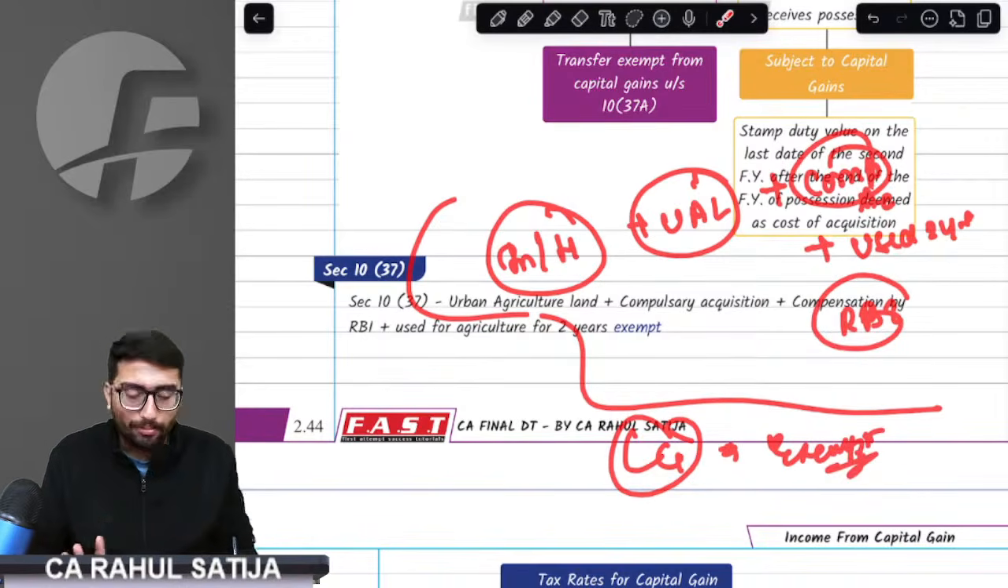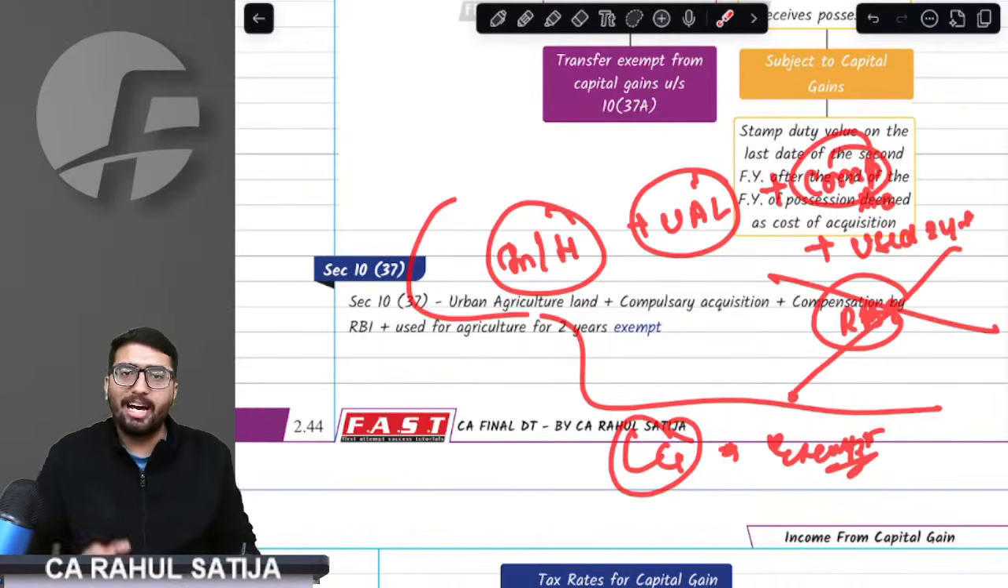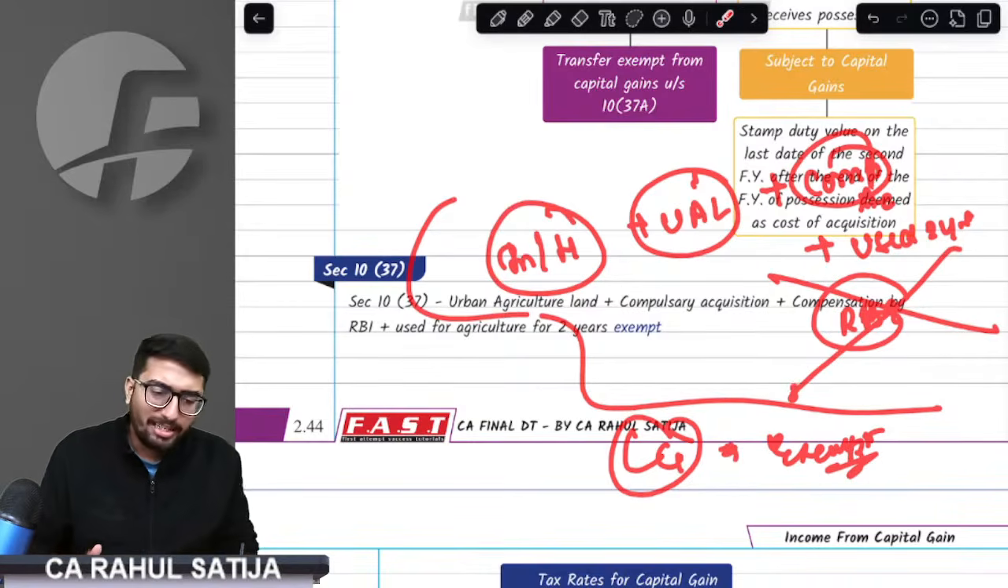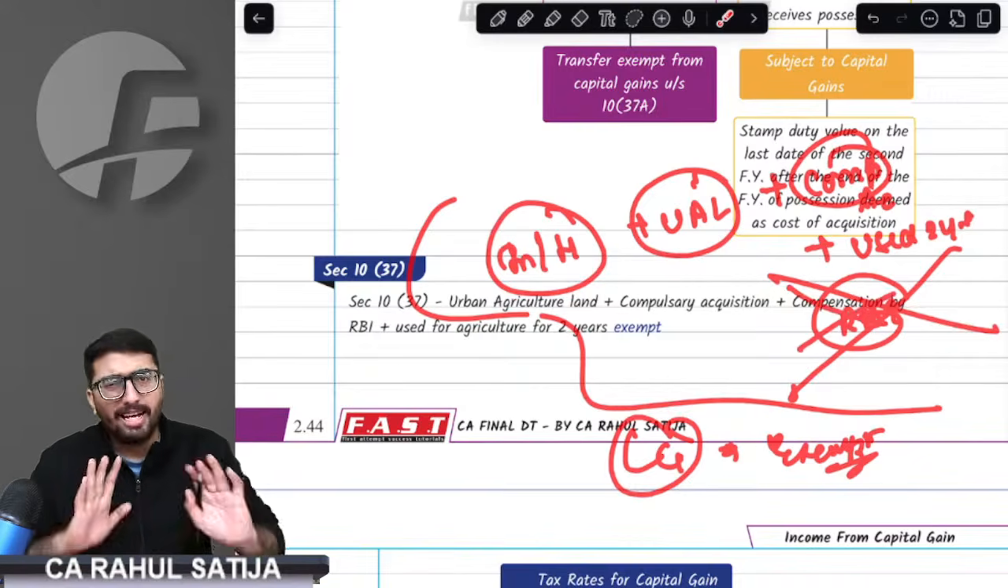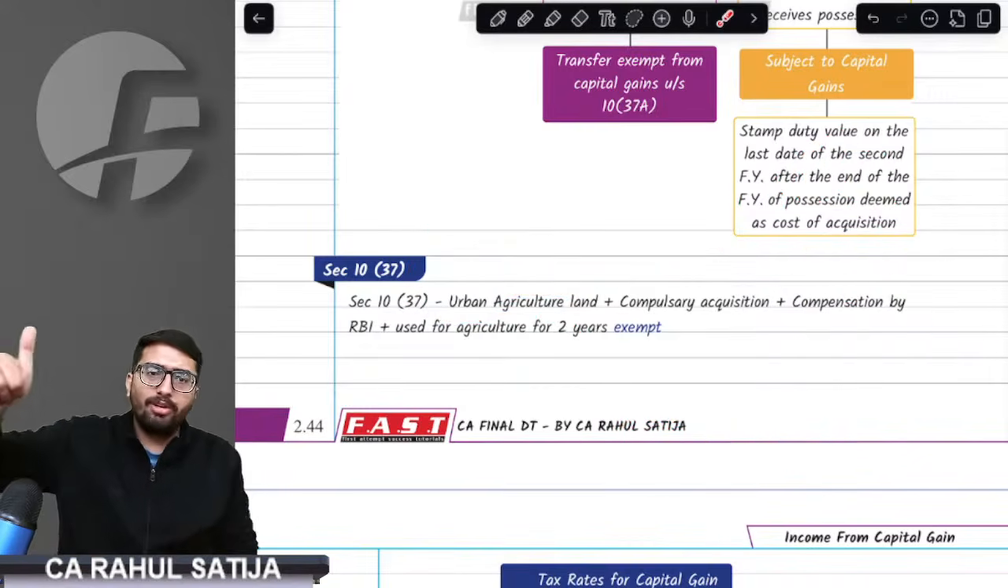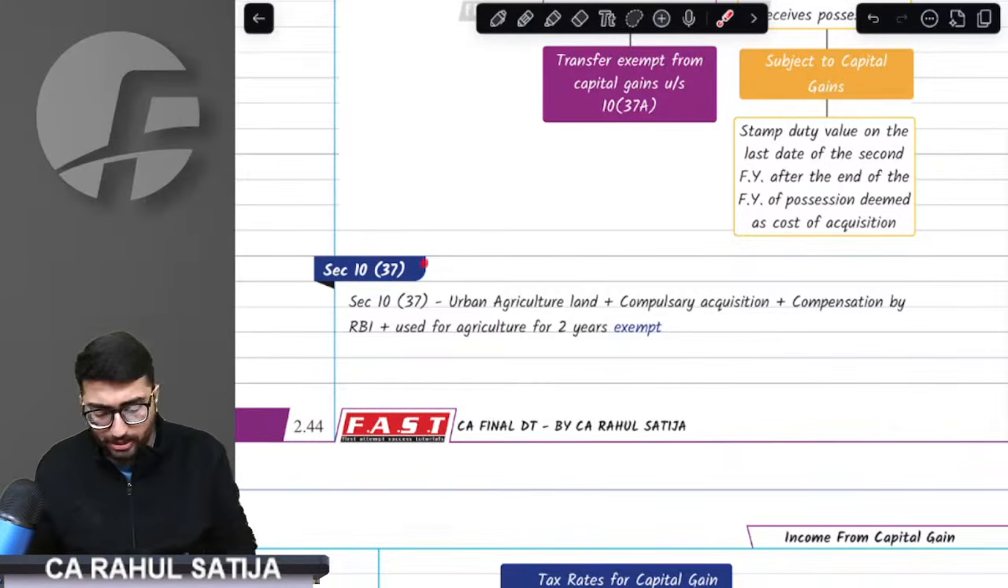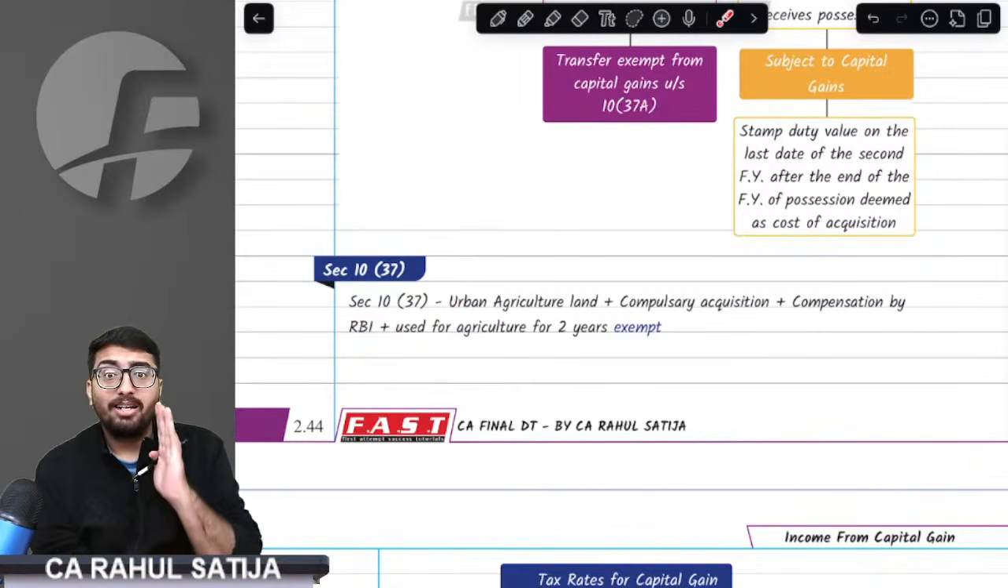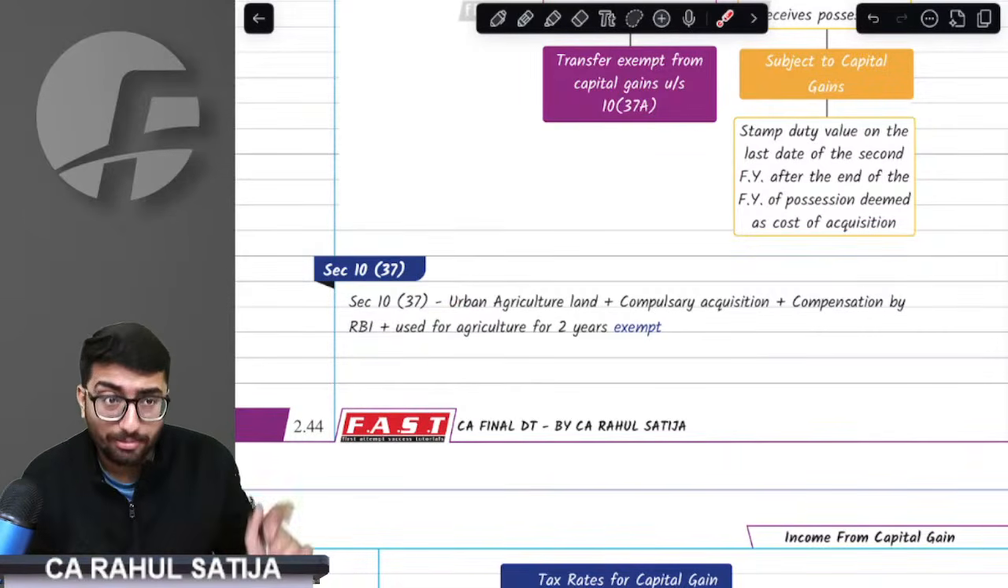Now, in some questions, they might not mention this point that RBI gives the compensation or who gives the compensation. In that case, what would happen? You have to assume that RBI gives the compensation. So, if any individual or HUF has any urban agricultural land compulsorily acquired, used for 2 years, it will be exempt. This is section 10(37) and this is the exemption portion. Till now, we have done the exemptions as well.